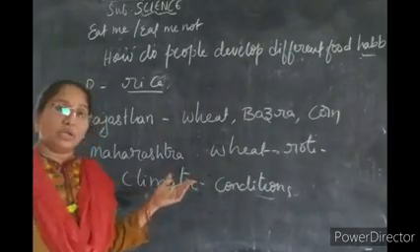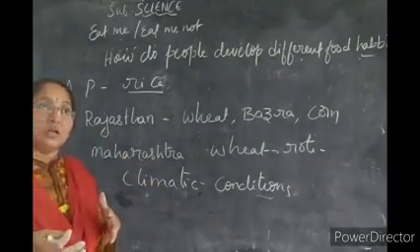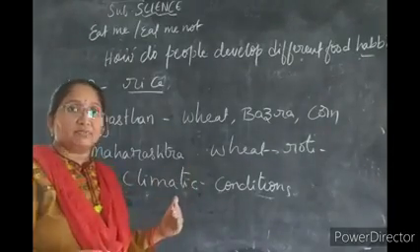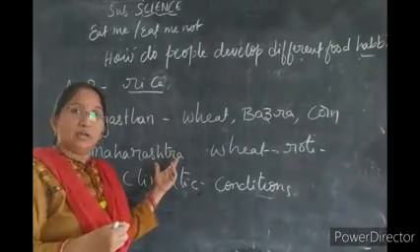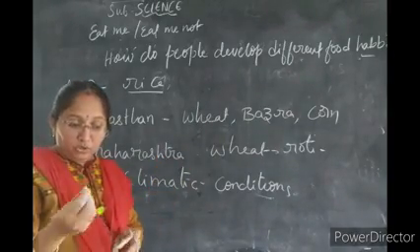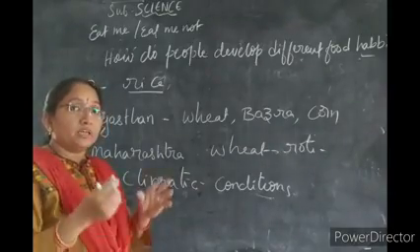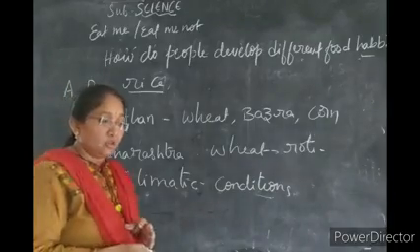Up to now you have learned who gives us what, which plant produces food, and which part of the plant gives us food. Now I want to tell you that the source of food is obtained from plants or animals.